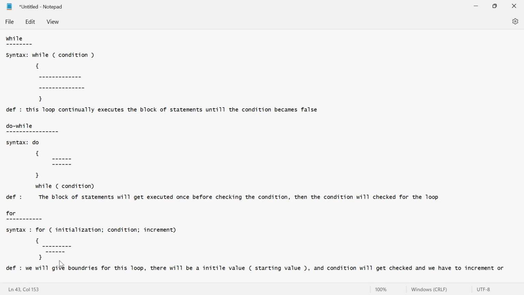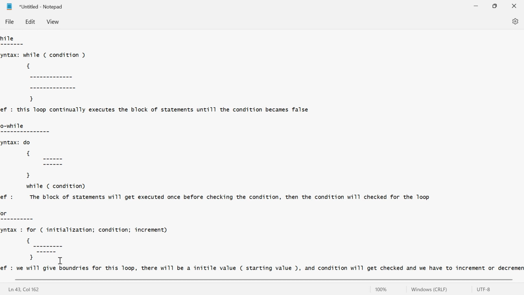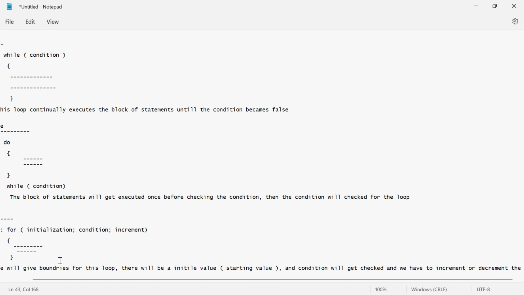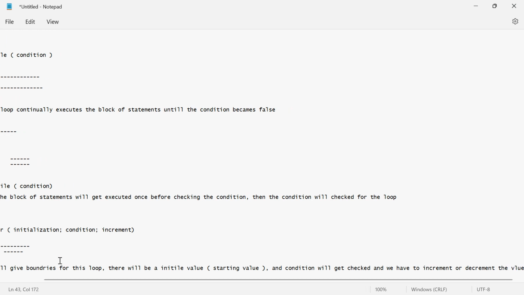Not only increment, you can also decrement the value. Decrement, you know, guys, right? Decrement, minus minus. So what are these things? These are nothing but the boundaries for the for loop.